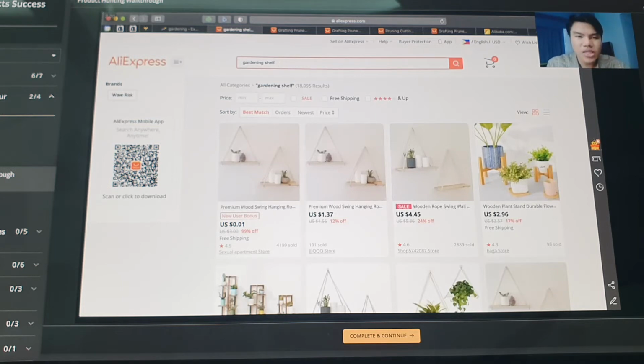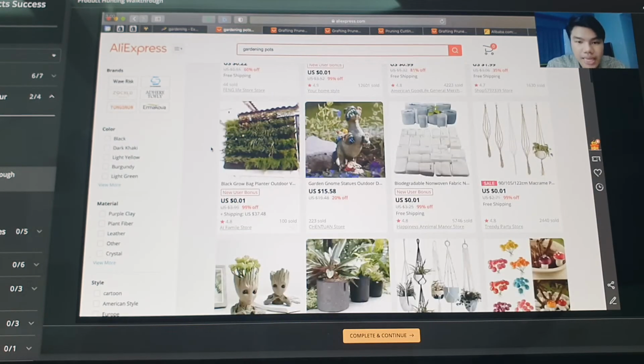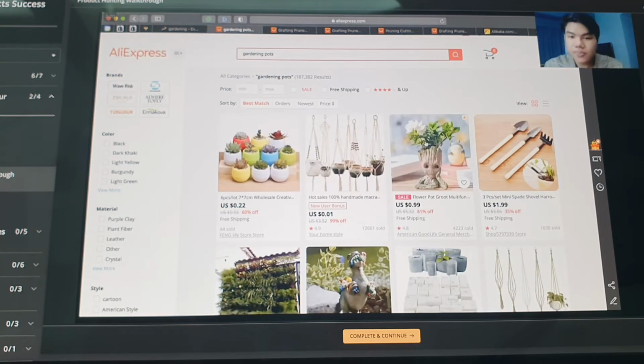So for example, let's say we're in a small space. Aside from shelf, ano ba yung mga other things? Pots. These people who are living in small units are really prone to aesthetic items. One thing also that can be considered as ornament and also beautifies the place talaga. So selling the right pots or selling aesthetic pots can also be considered. For example, this one. You can target people who also love mga modern designs.